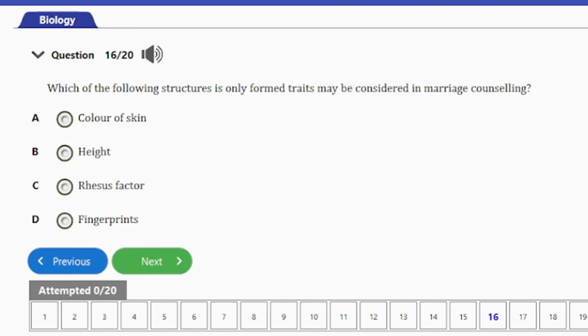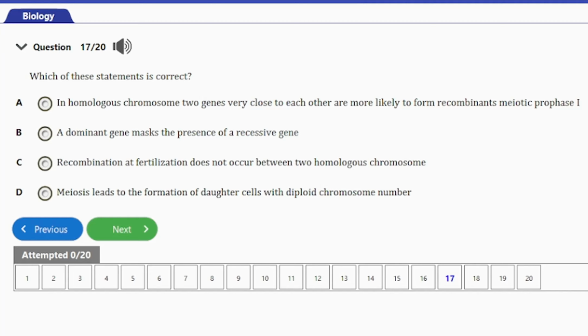So that's it for that question. The next question is question number 17 here. It says, which of these statements is correct? A, in homologous chromosomes, two genes very close to each other are more likely to form recombinant in meiotic prophase 1. B, a dominant gene masks the presence of a recessive gene.